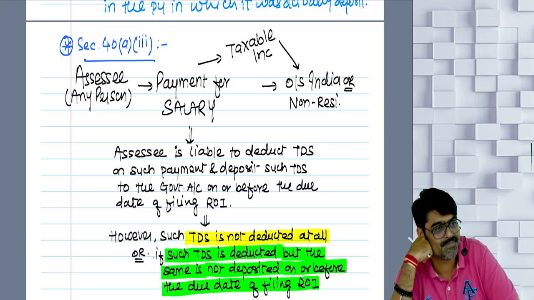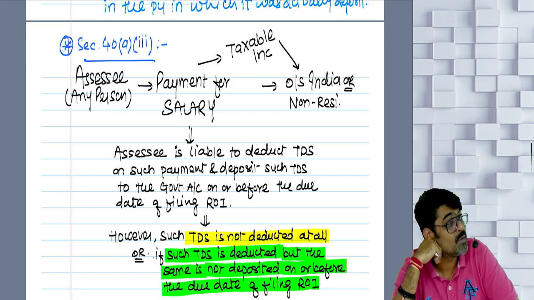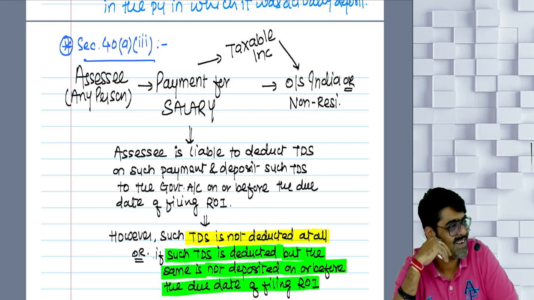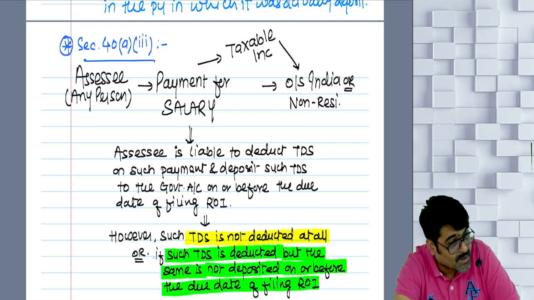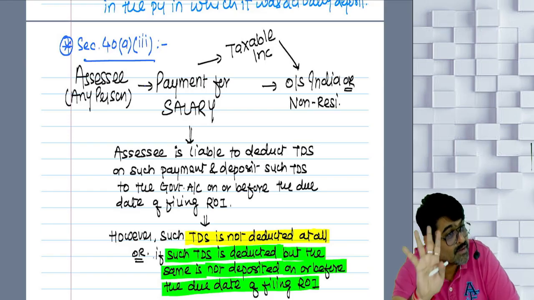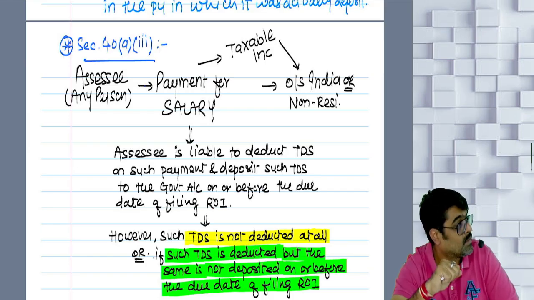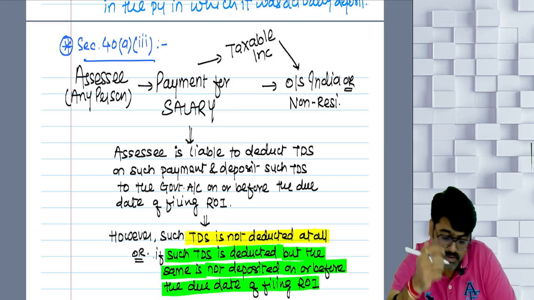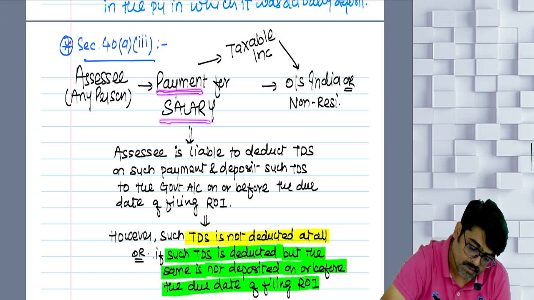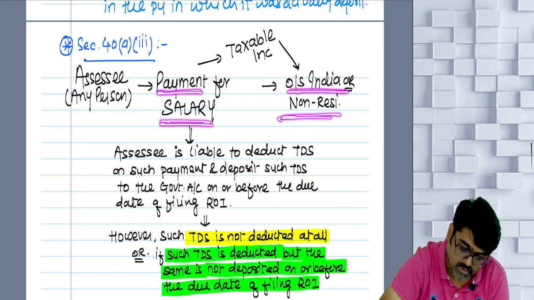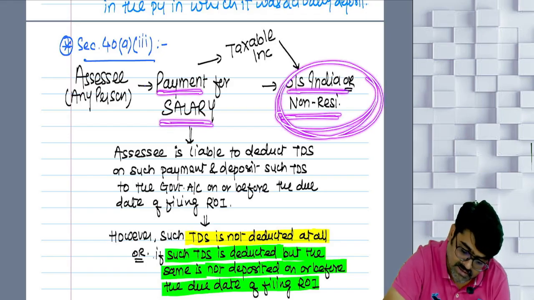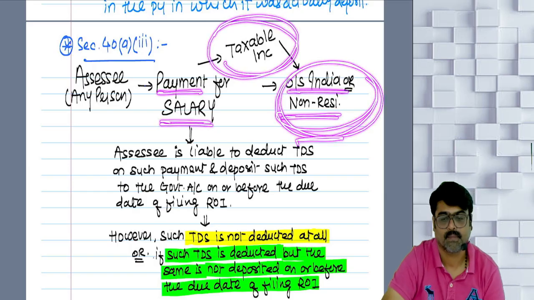No proviso. No proviso means later on, even if you rectify your mistake, there is no relief. That salary which is once disallowed will always be disallowed. Later on also you cannot take the deduction which was disallowed right now. So what are you supposed to do? You are making the payment of salary outside India to a non-resident. That salary is the taxable income of this person.